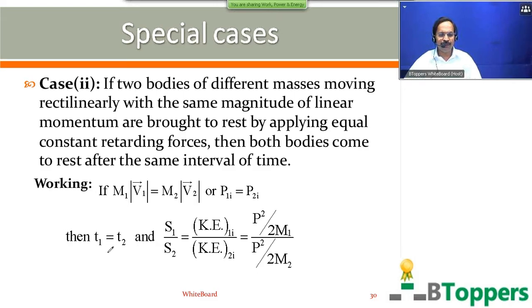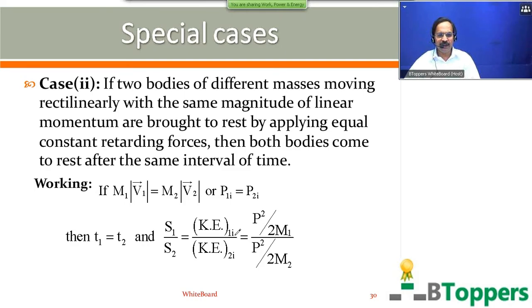But sometimes you may be asked to compare the distances covered by the two bodies before they come to rest. So whatever working you have done in the beginning part of the previous case, the same working has to be repeated even for this case. That means if the two bodies moving in straight line paths are brought to rest by applying equal and constant retarding forces, as we have seen in the previous case, the ratio of the distances covered by the two bodies before they come to rest will be the same as the ratio of the initial kinetic energies of the two bodies.